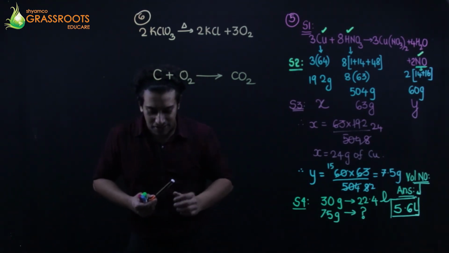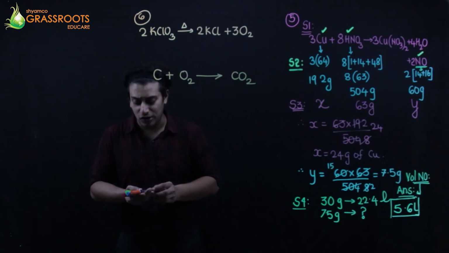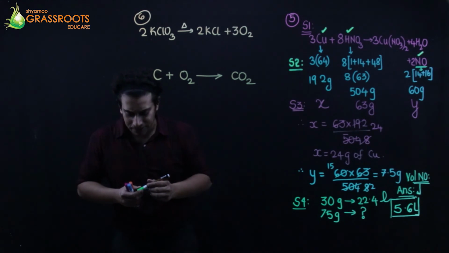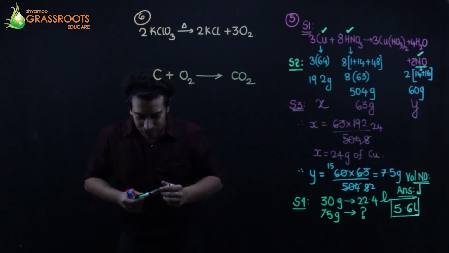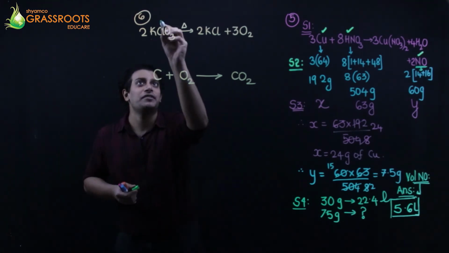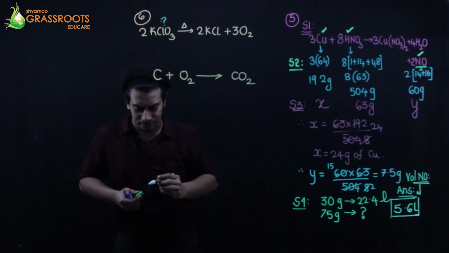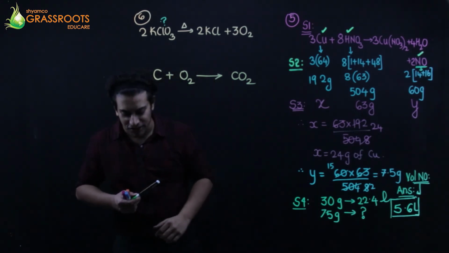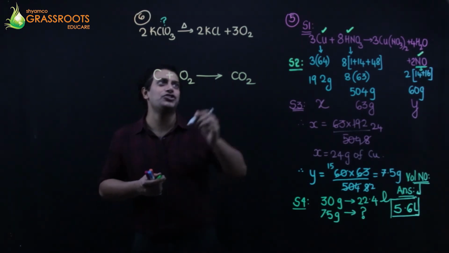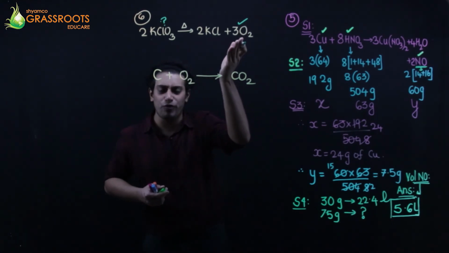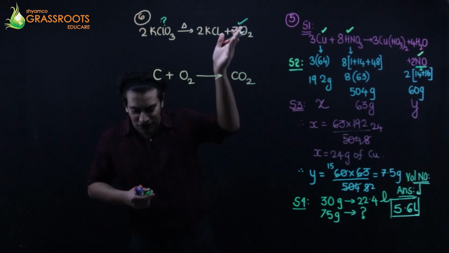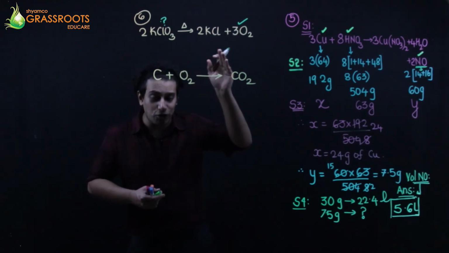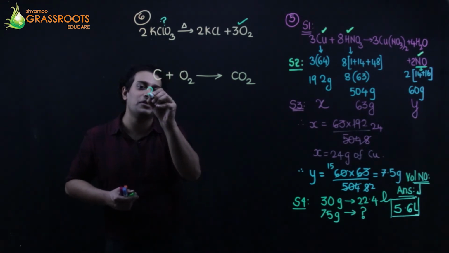The question states: calculate the amount of KClO3, we have to find its weight, which on decomposition gives X volume of oxygen, whose volume is required for combustion of 24 grams of carbon. See, this sum is complete reverse psychology.